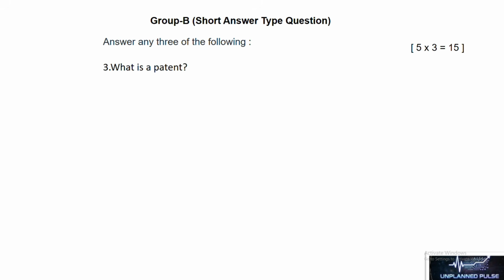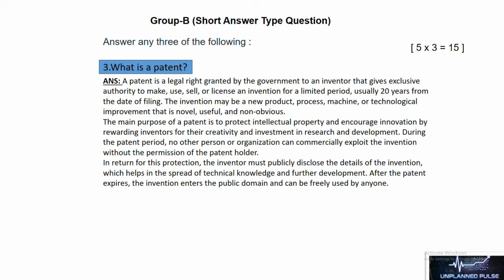Now move to the next question. Next question is, what is a patent? A patent is a legal right granted by the government to an inventor that gives exclusive authority to make, use, sell, or license an invention for a limited period, usually 20 years from the date of filing.